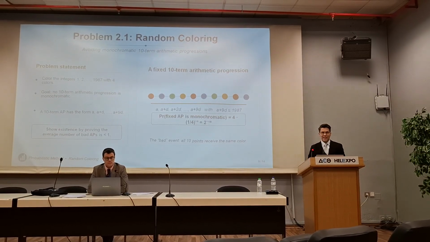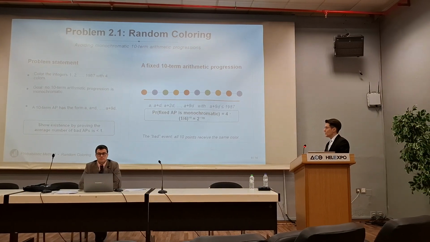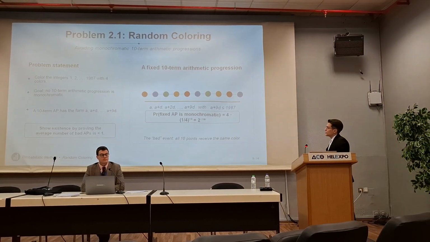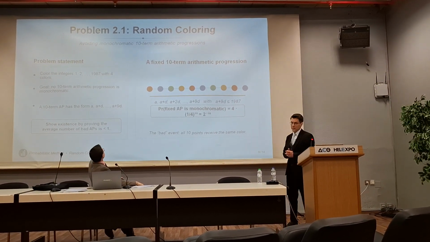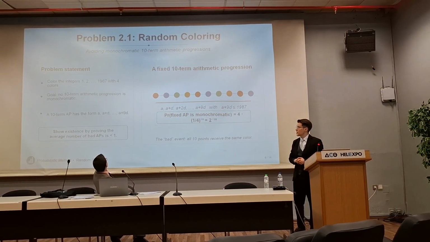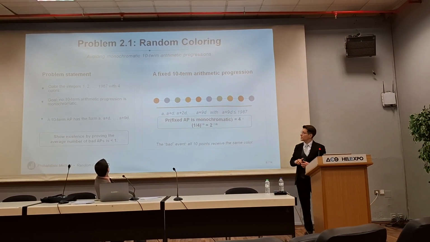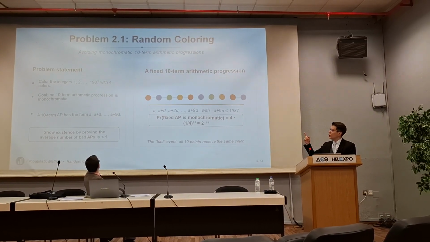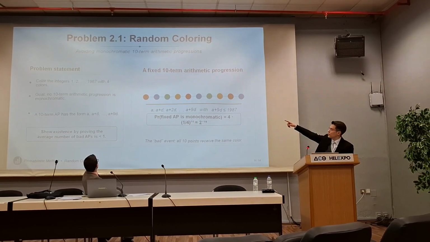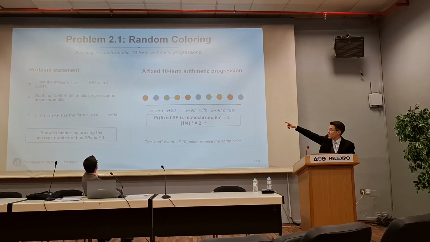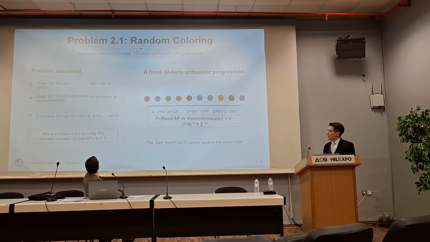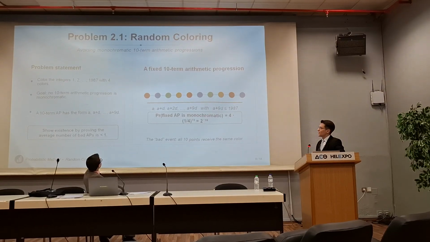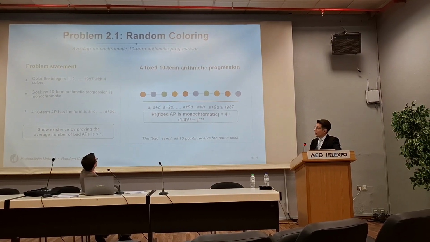So now we get to the next example. The problem is this. We have the numbers from 1 to 1987, and this is a problem from the IMO short list of 1987. Thus the last number is 1987, as you might imagine. And we want to color the numbers from 1 to 1987 with 4 colors.